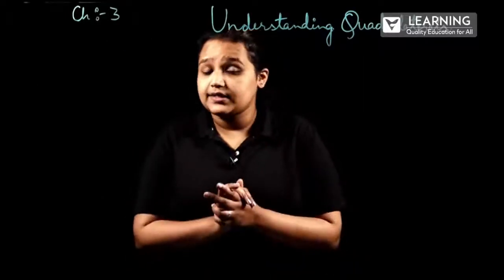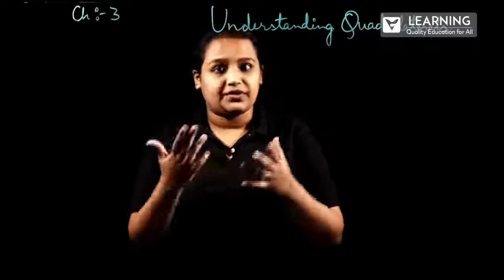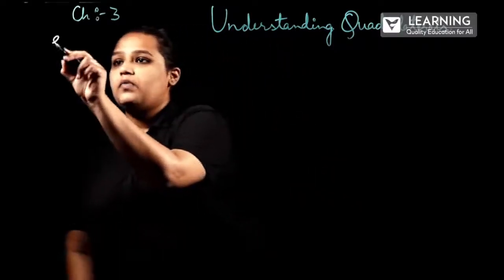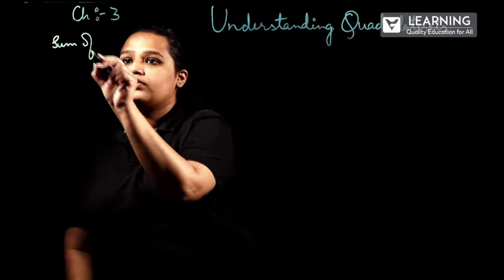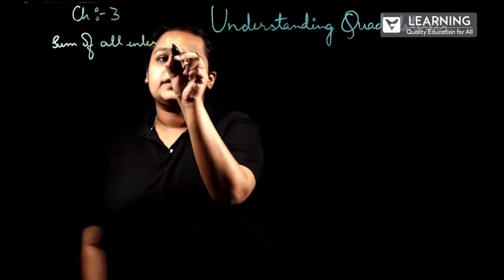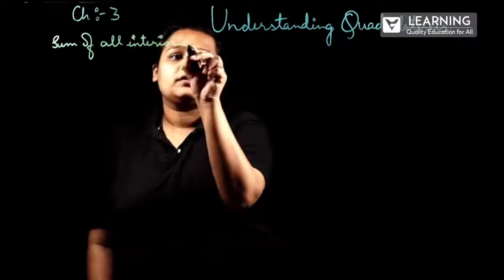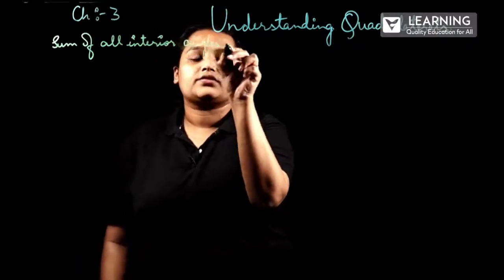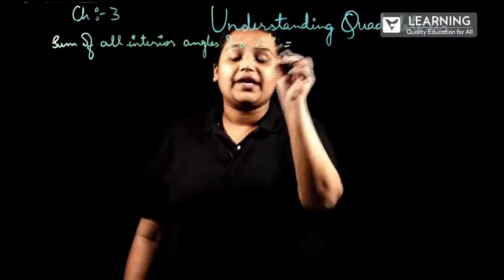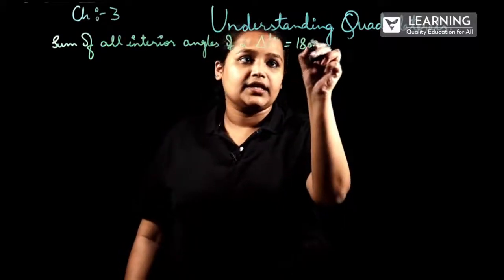Just now we discussed the angle sum property of a triangle. That is, the sum of all interior angles of a triangle will be equal to 180 degrees.